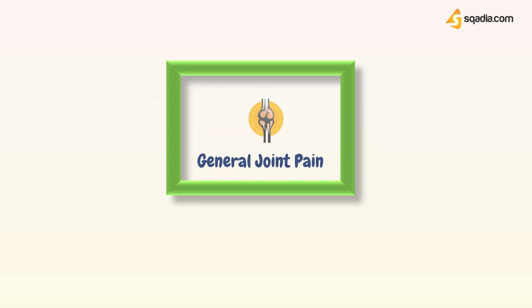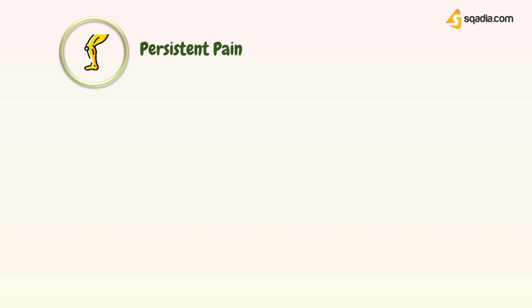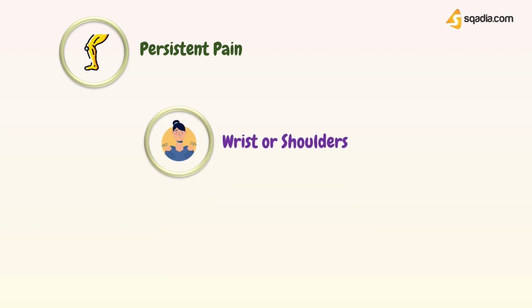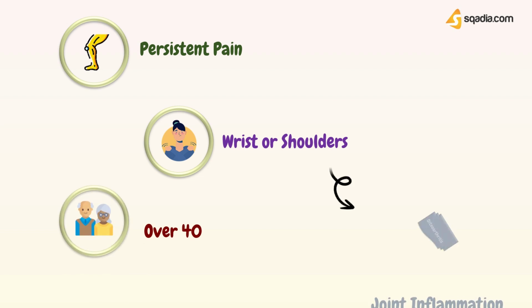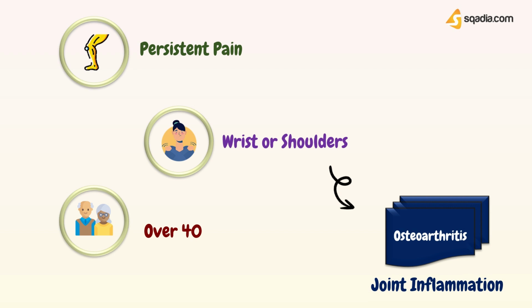Now, what can cause joint pain and what is typical for each cause? Well, there are different causes of joint pain in different regions. First, we will discuss causes of general joint pain. Now, if the patient has persistent pain in one or more joints, seldom in wrists or elbows or shoulders, and occurs more commonly in people over 40, then this might give you an indication that the patient has osteoarthritis.